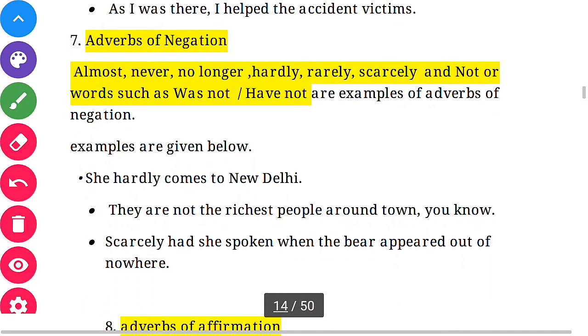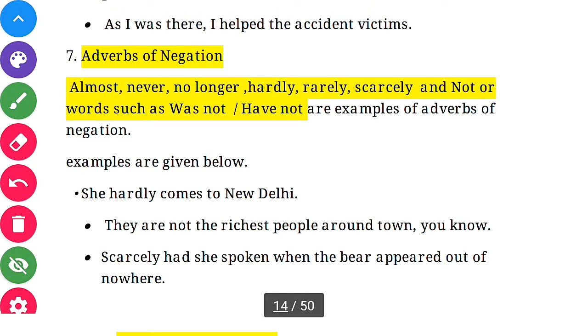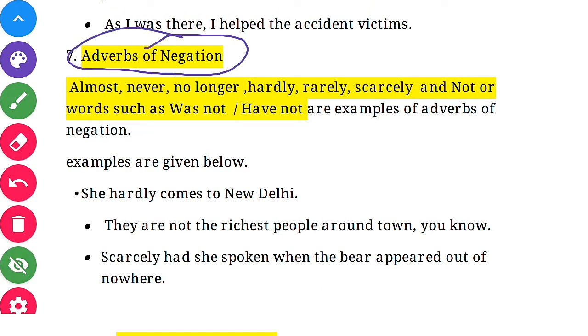Now the next point is adverbs of negation. What is negation? Where we have these words: almost, never, no longer, hardly, rarely, scarcely, and not. They are always related to the words of negation. See the example: she hardly comes to Delhi. So here hardly is the negation. It means there are very few chances for her to come to Delhi.